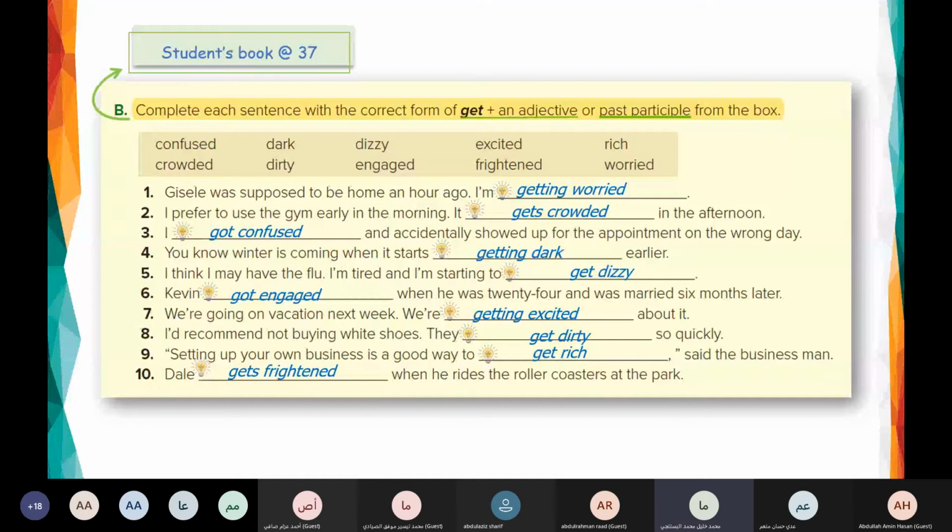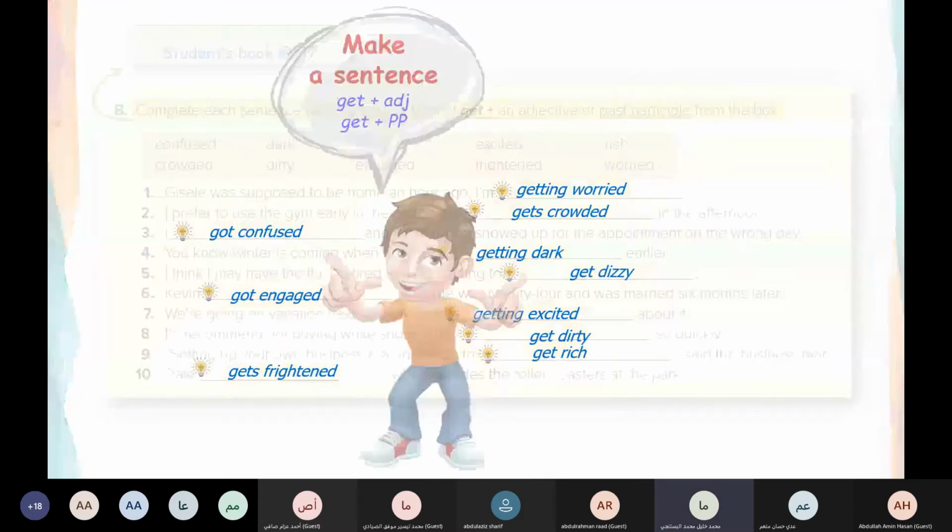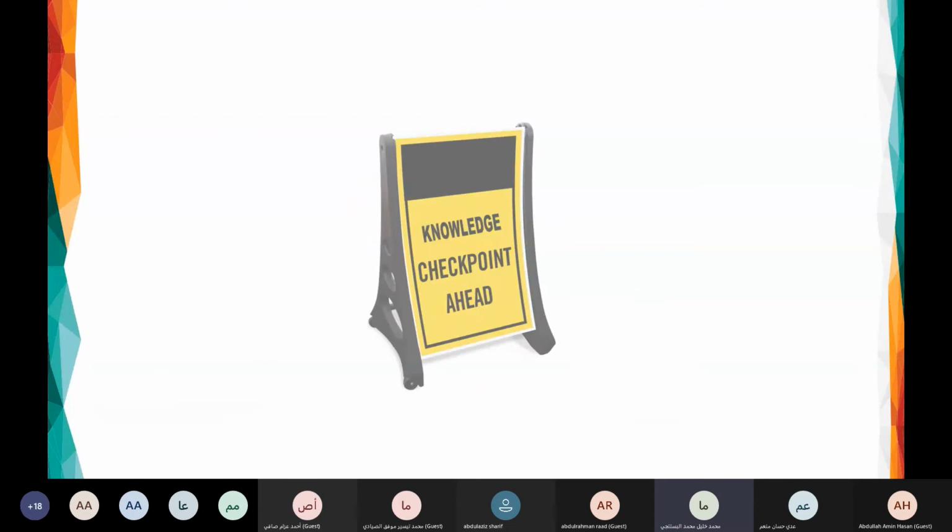Okay, so this is about exercise B on page 37. Do it quickly or have a screenshot. Okay, now let's move to the next exercise.